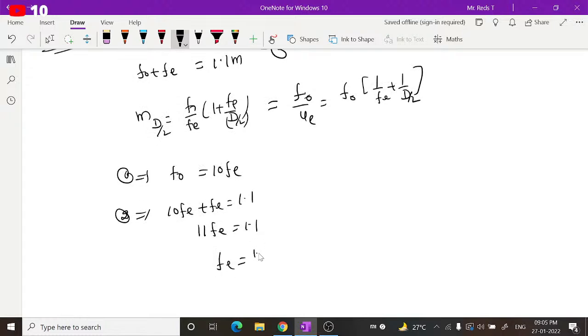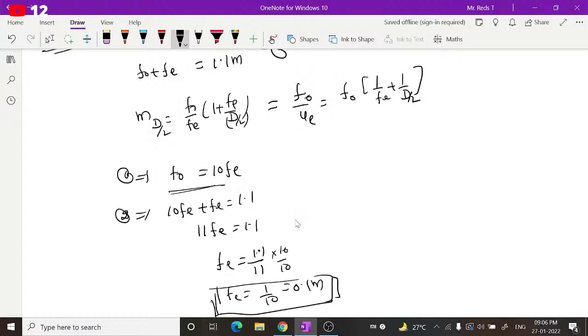Fe is equal to 1.1 by 11 meters. It is given in meters, guys. On simplifying this, we multiply both numerator and denominator by 10, you will get 11 by 110, or Fe is equal to 1 by 10. So it is equal to 0.1 meters. Fe is 0.1 meters. Careful about the unit. Once you know Fe, now we can find out F naught.